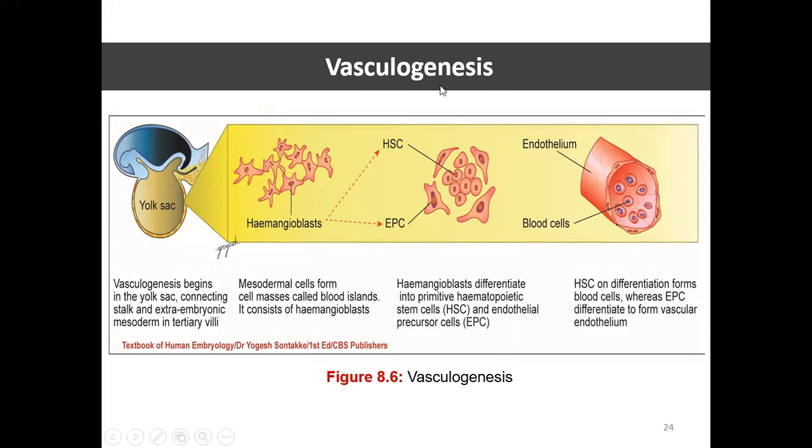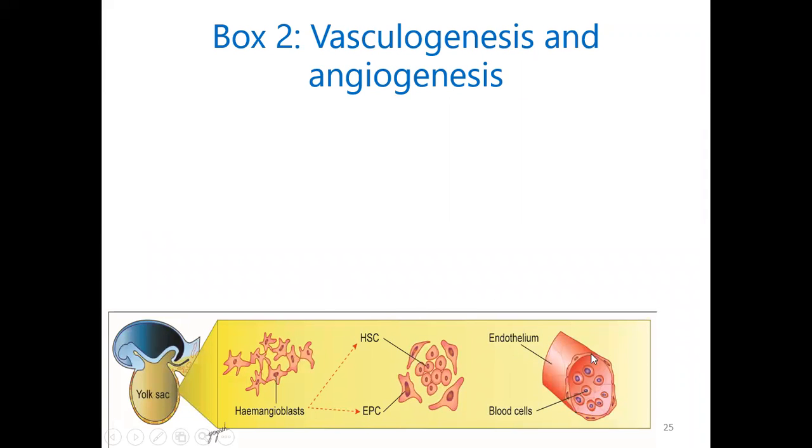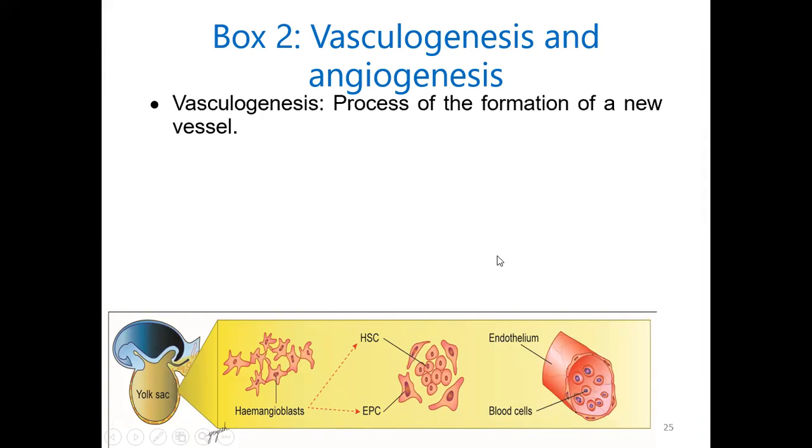Firstly, blood vessel formation starts with vasculogenesis. It begins in the yolk sac, connecting stalk, and the extraembryonic mesoderm in the tertiary villi. Mesodermal cells from the cell mass form the blood islands, known as hemangioblasts. Hemangioblasts differentiate into primitive hematopoietic stem cells and endothelial precursor cells. Endothelial precursor cells form the endothelium, and the hematopoietic cells form the blood cells. So this is how a tube will be formed.